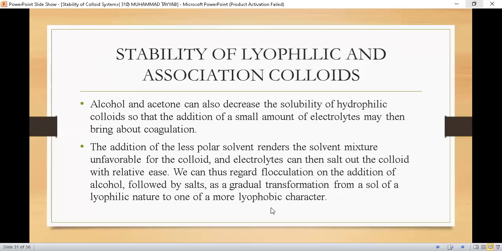So you can simply say that, students, the addition of less polar solvents like alcohol and acetone can bring about coagulation in the lyophilic colloid system.